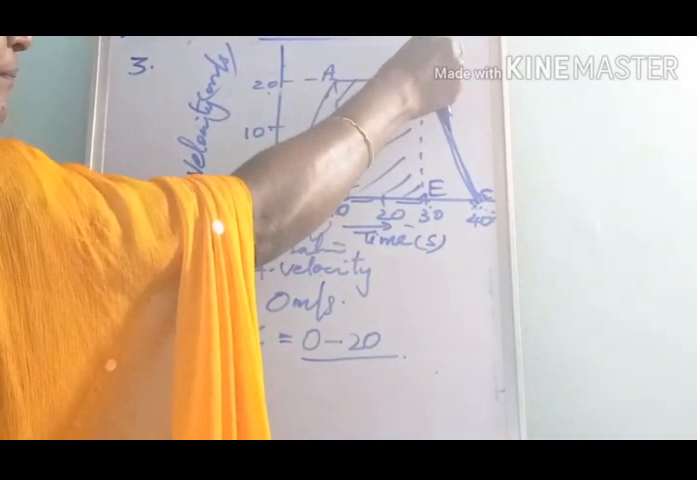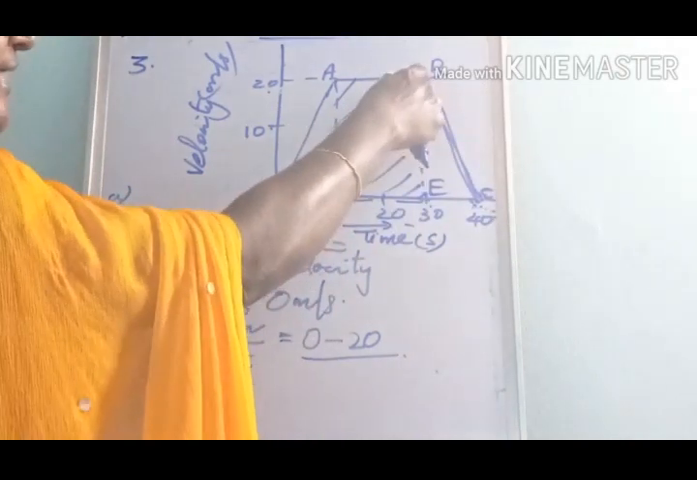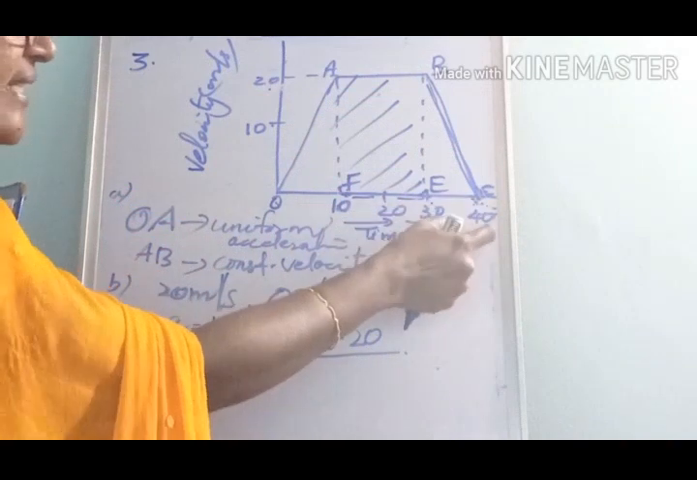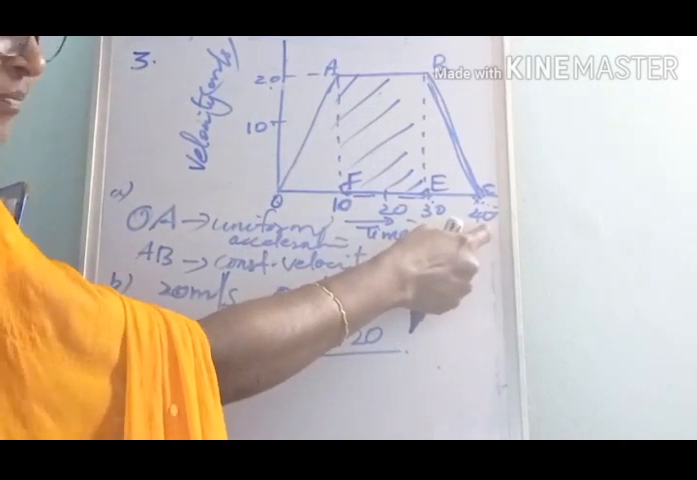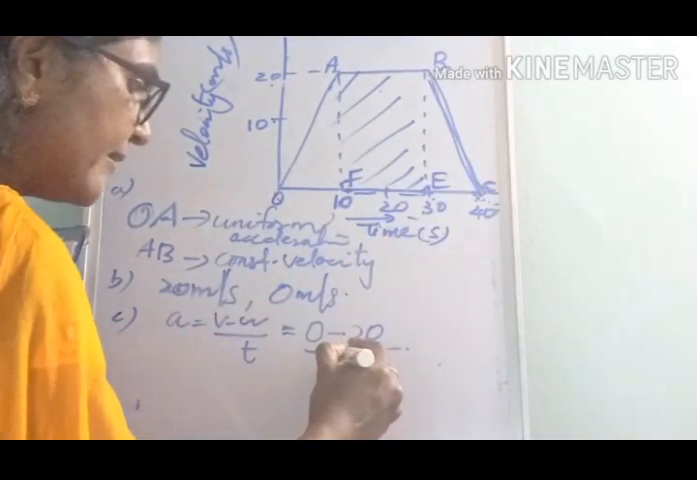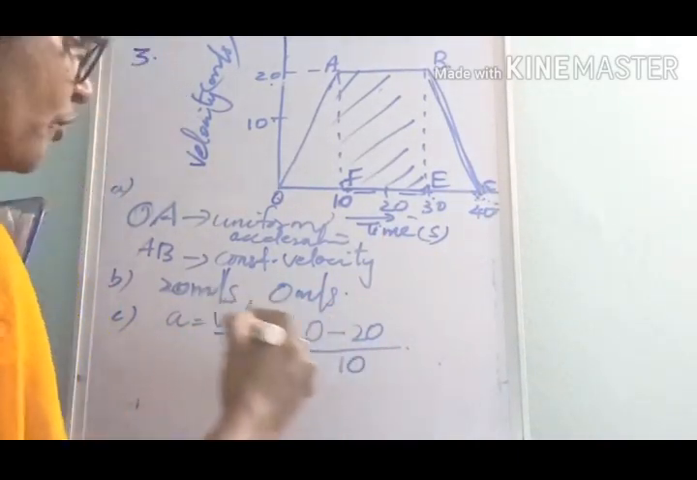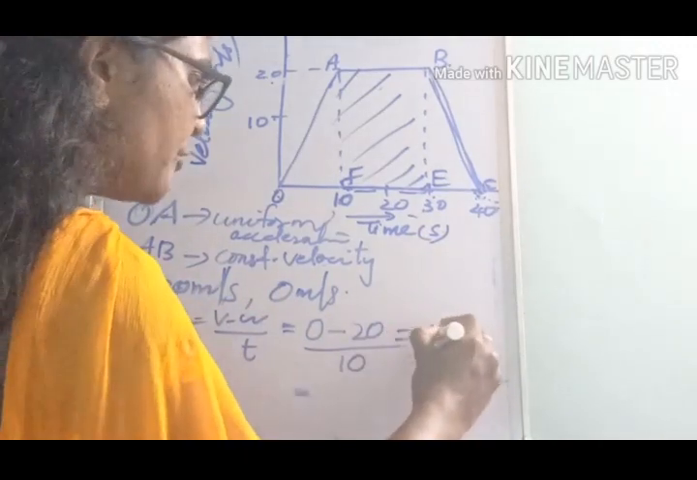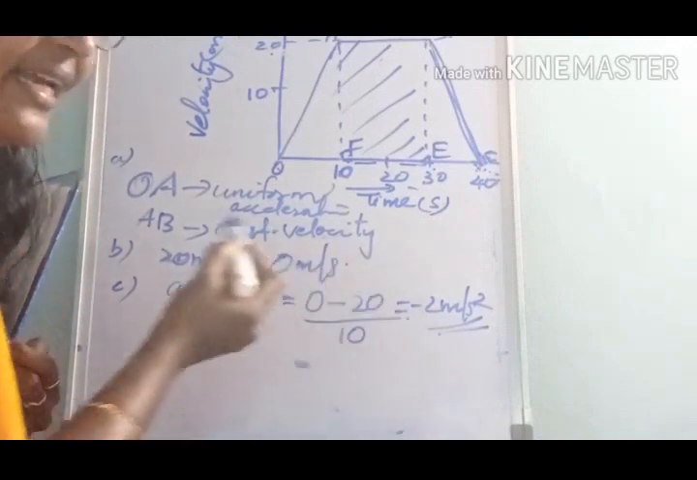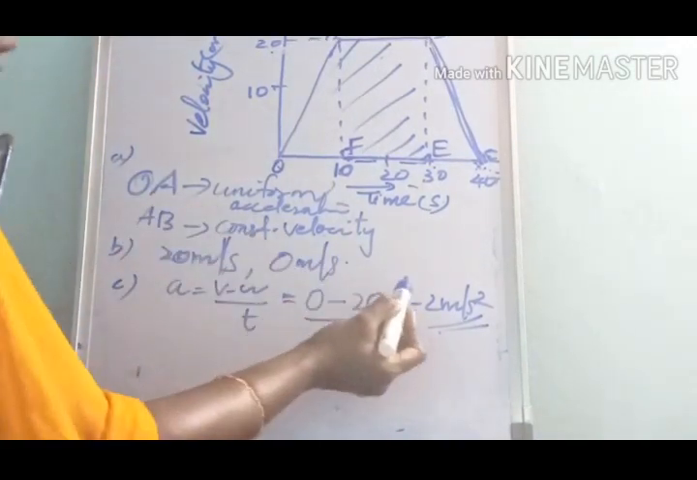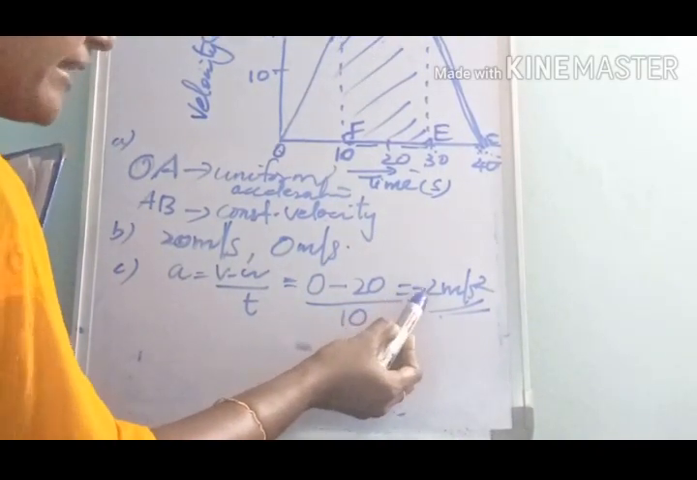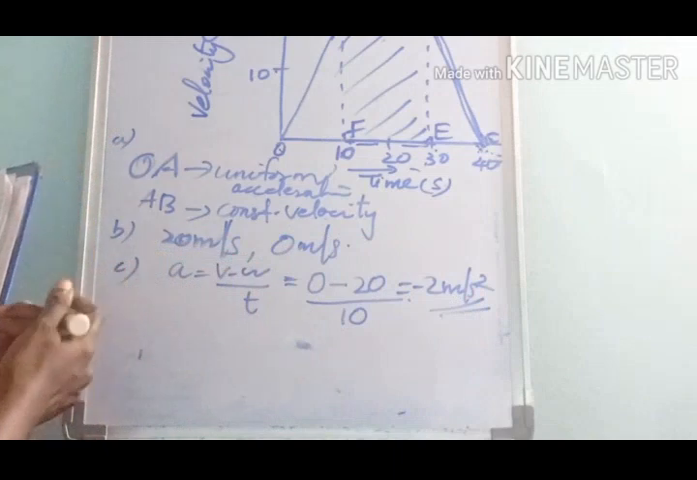When we consider the portion BC, the time corresponding to B is 30 seconds, and corresponding to C it is 40. Is it clear? Then the time interval between these two points is 10 seconds. So we get minus 2 meter per second square because it is negative acceleration. The velocity is decreasing, so the negative acceleration is minus 2 meter per second square.